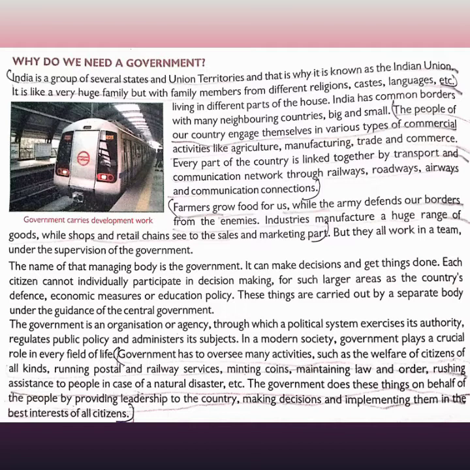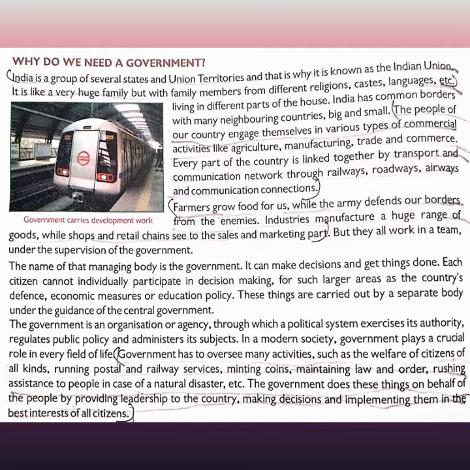In a modern society, governments play a crucial role in every field of life. It may be education, it may be army, it may be anything. Government has to oversee many activities such as welfare of citizens of all kinds, running postal and railway services, minting coins, maintaining law and order, rushing essentials to people in case of a natural disaster, etc. Here it is said that government has to see many things. They have to fight like anything.